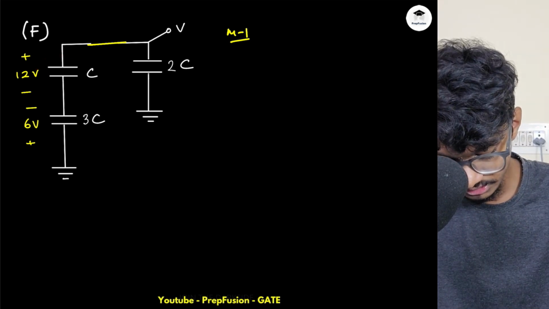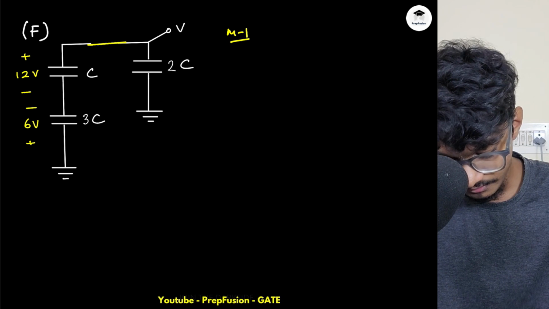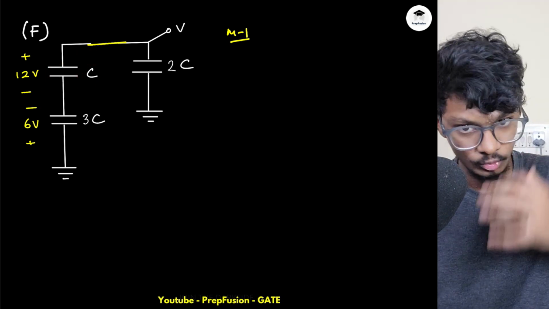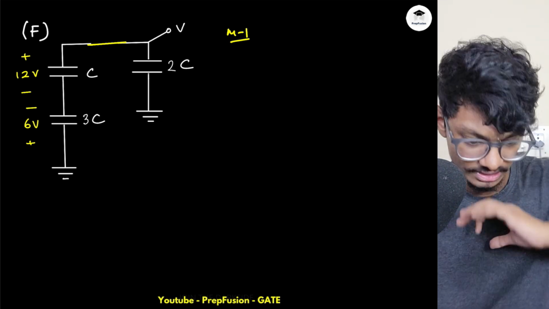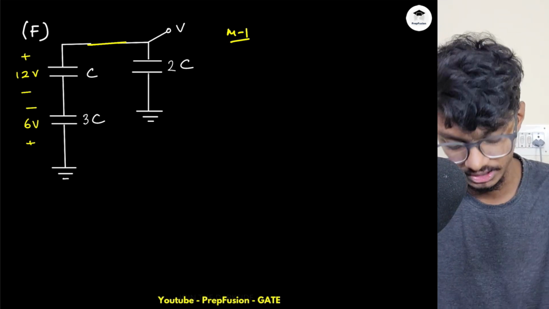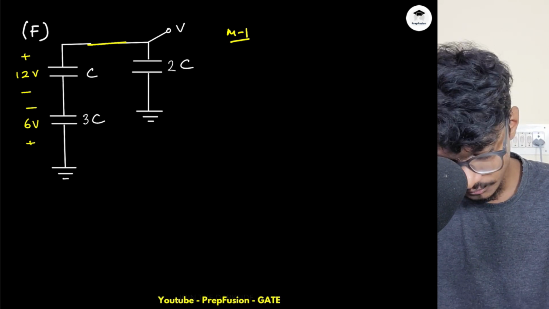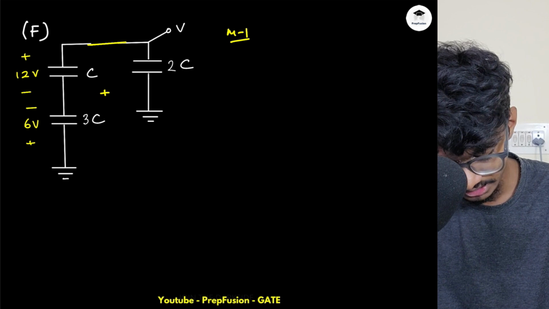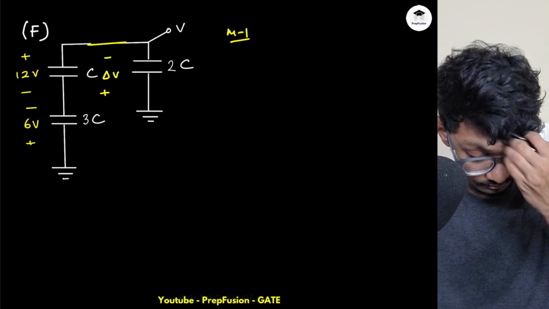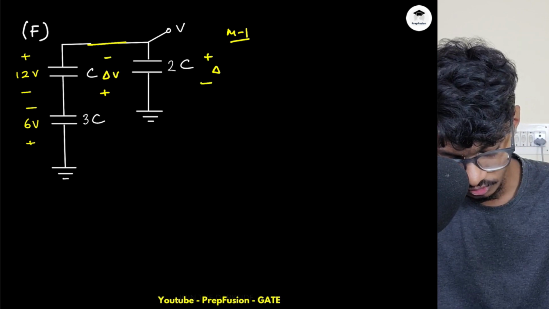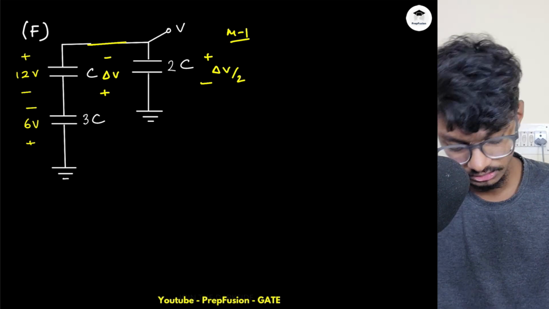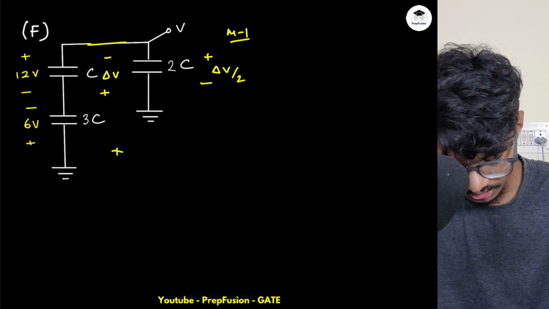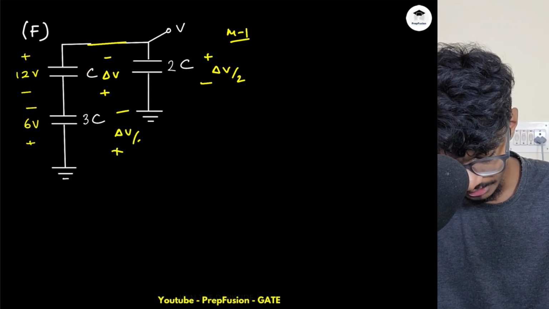So for this, this will develop a delta V amount of potential. So how will it develop? Basically this will reduce from 12 to 12 minus delta V, because this has lost delta V amount of potential due to loss of charge. So how will the polarity look like? So charge is flowing like this. So charge is incoming here. So this will be plus and this will be minus, and this will be delta V. This will be plus, this will be minus, this will be delta V by 2. Why? Because the capacitance value has changed from C to 2C. Again, charge is flowing like this. So this will be plus, this will be minus, this will be delta V by 3.